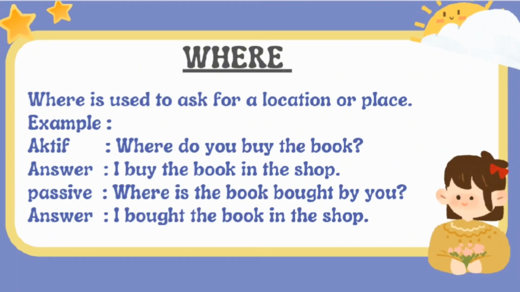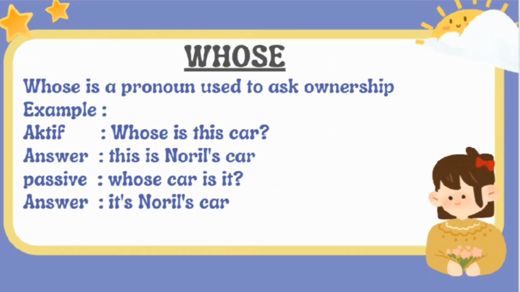The next is where. Where is used to ask for a location or place. For example, active: Where do you buy the book? And you can answer: I buy the book in the shop. And the passive: where is the book booked by you? And you can answer: I booked the book in the shop.